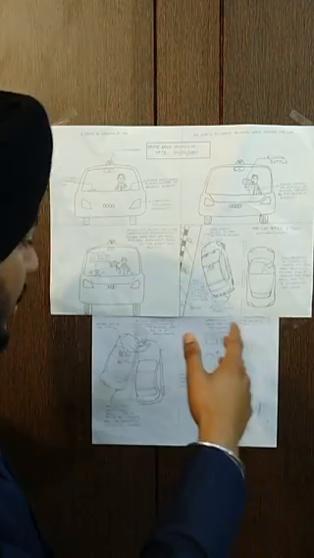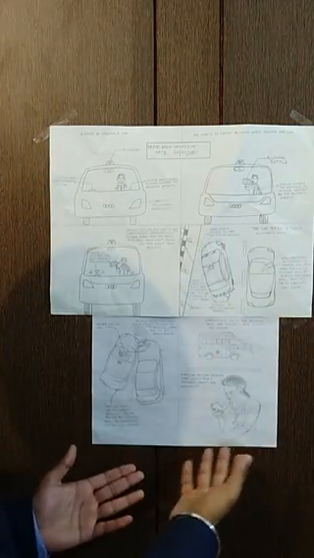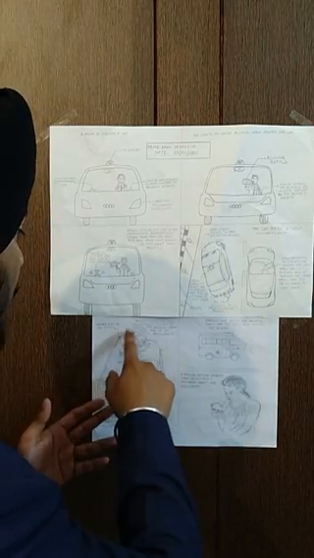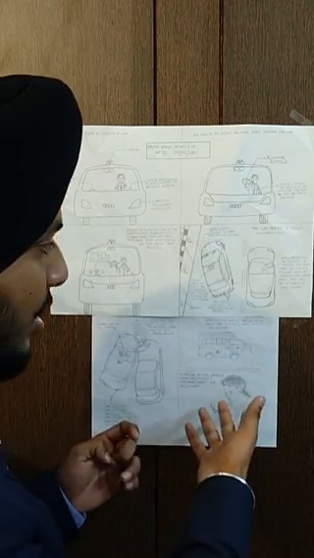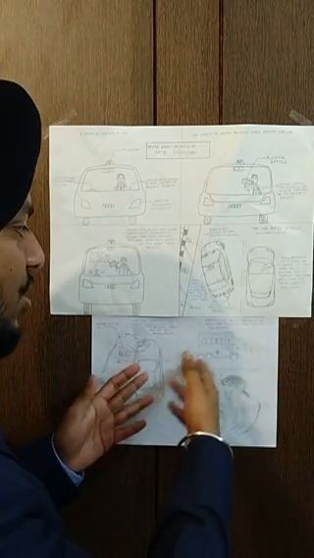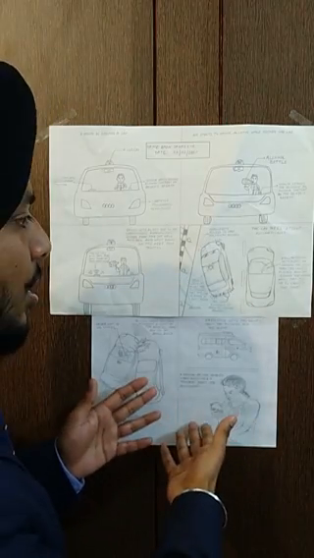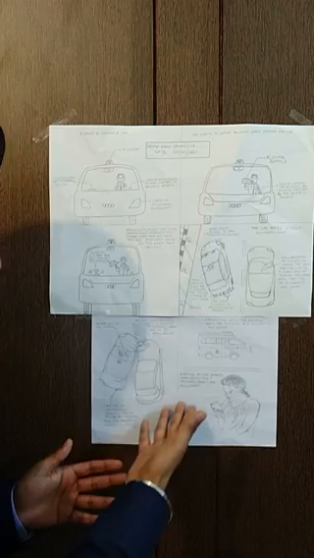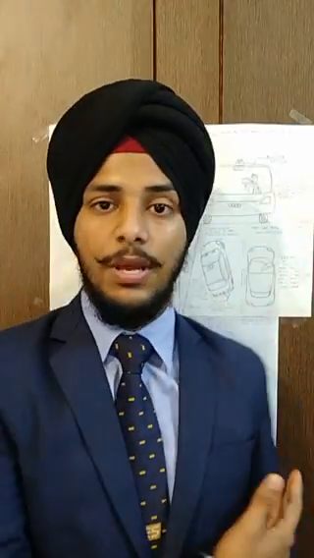And then in case the car meets an accident despite taking all the precautions and the driver is not in his senses, then a message about the car's accident is sent to the driver's home and to an ambulance. The ambulance, on getting the message about the accident, rushes to the scene, and this message helps the family or relatives of the driver to get the knowledge about the accident. And so this was my prototype.